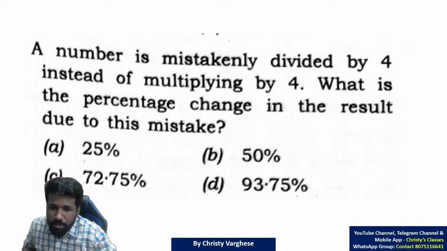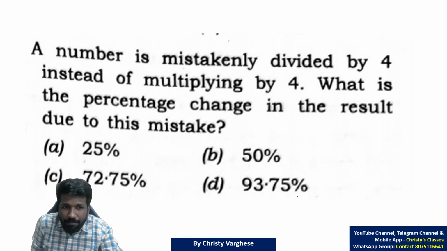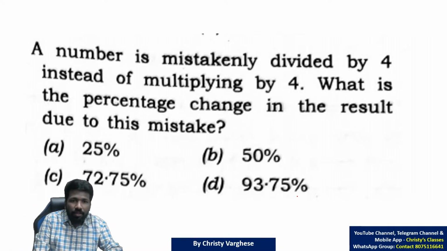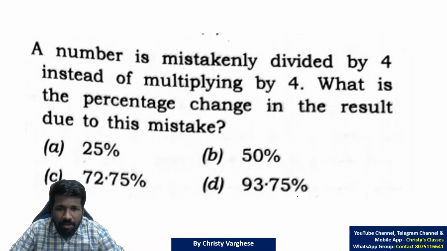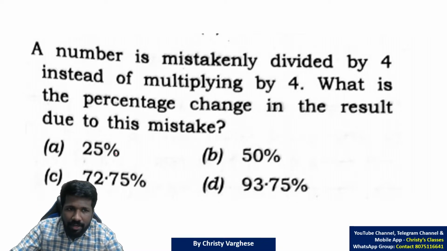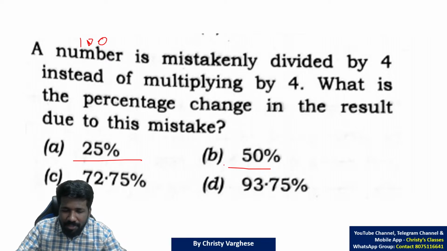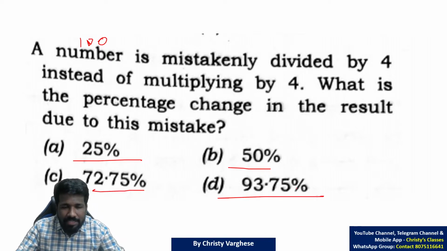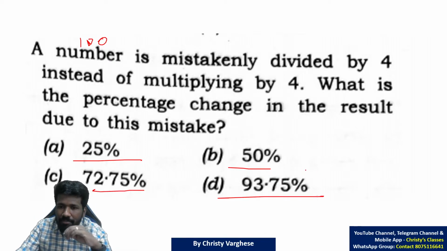Even the next question is also percentage based. Due to lack of time, I will start explaining. A number is mistakenly divided by 4. The number we don't know, I will take an example of 100 because the final answer is also in percentage. That means it's a comparison question. Taking an example is the best way.